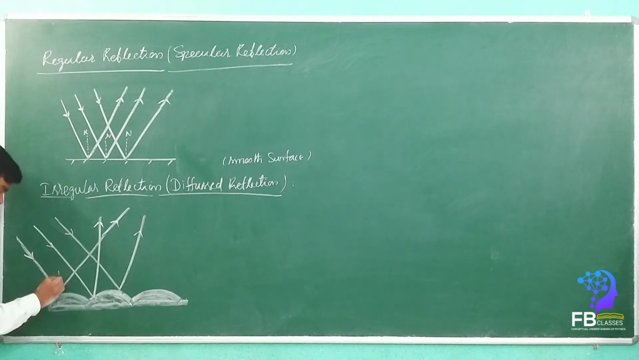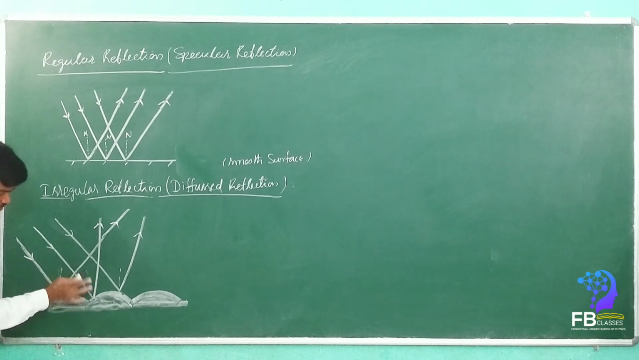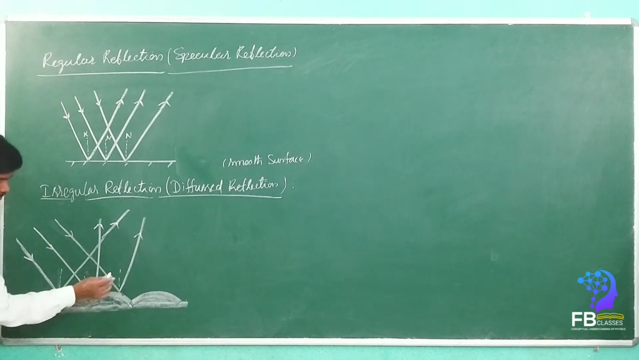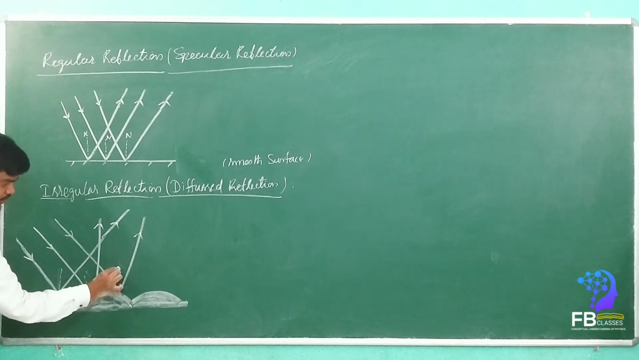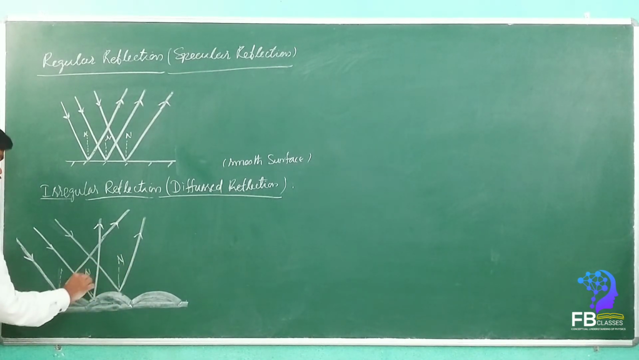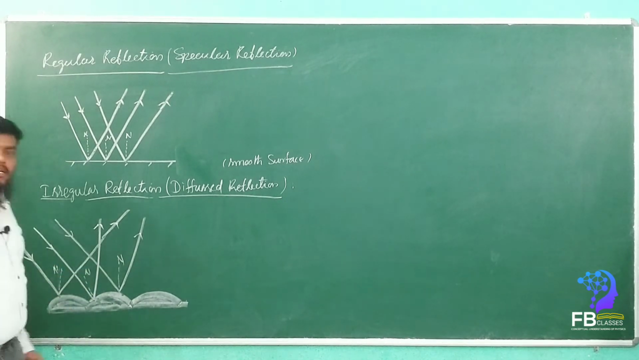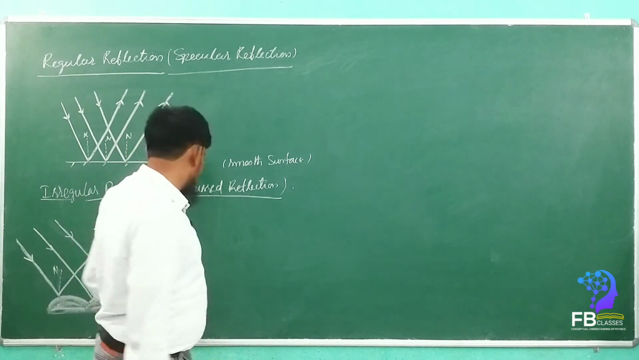But see here, the normals are also not parallel to each other. See, the normals are somewhere else here. Angle of incidence is equal to angle of reflection. So once we draw here, the normals are not parallel. Whenever the normals are not parallel, the reflections come as irregular reflections.